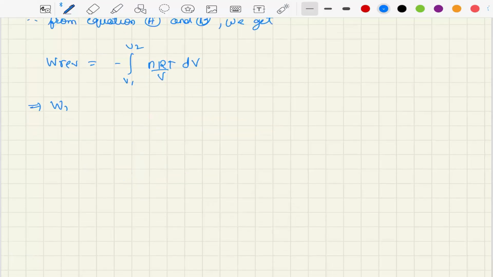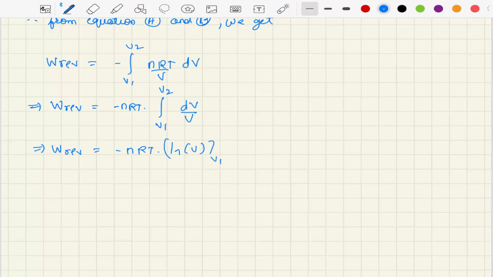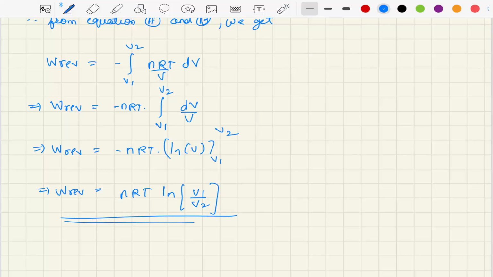Since nRT is constant, W reversible is minus nRT integral V1 to V2 dV by V, which implies W reversible is minus nRT into ln V, where V changes from V1 to V2. Accounting for the negative sign, this is going to be ln V1 by V2. So this is one of the expressions which gives work done.